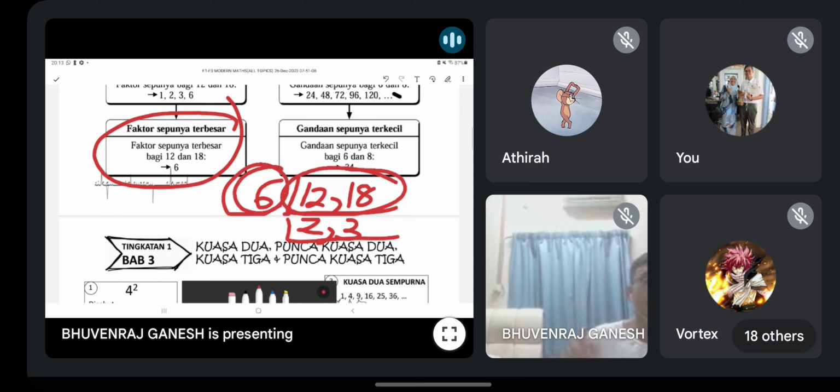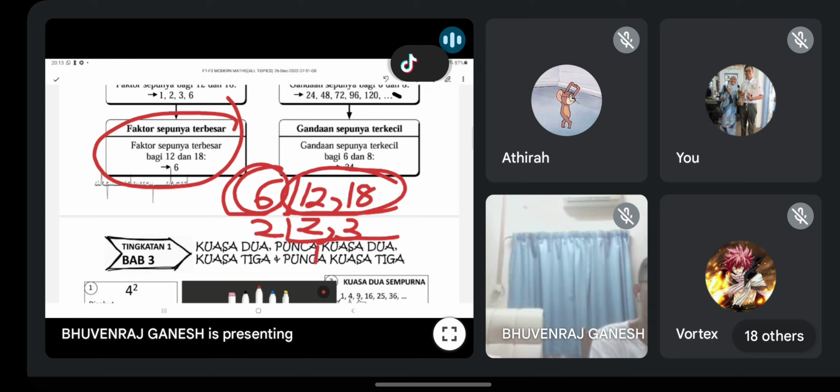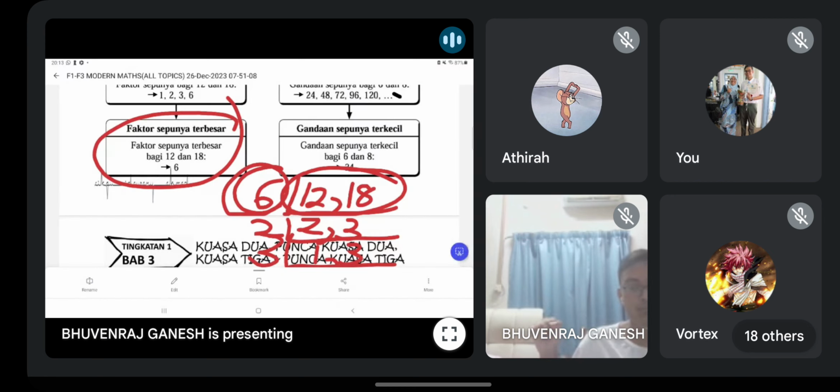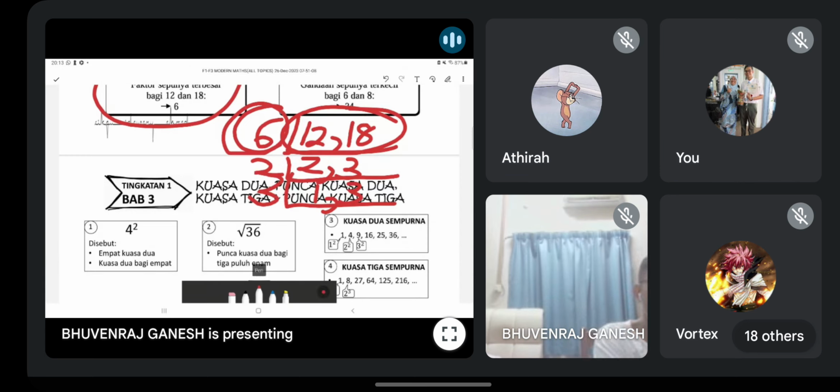So you must continue to divide. Teruskan pembahagian. So you see over here, you can divide by 2. 2 and 3, you can divide by 2. Become 1 and 3. After that, you 1 and 3, what you have left? You can divide by 3. Guys, remember, LCM, the ending must always end with 1 and 1. Dia kena akhir dengan 1, 1. So guys, you times all these numbers and see. 6 times 2 times 3.